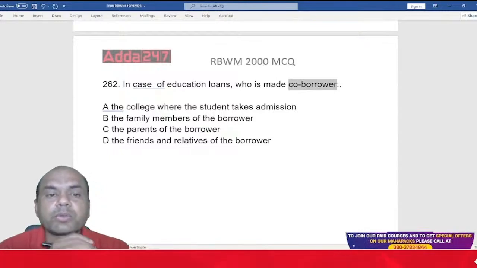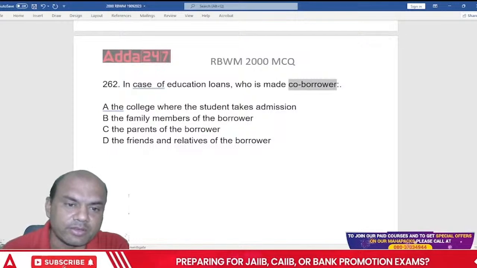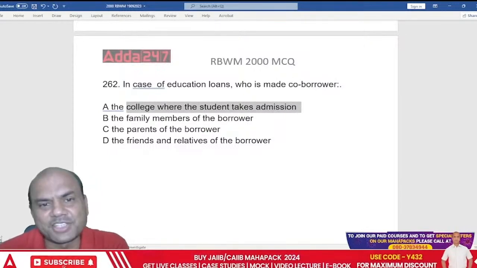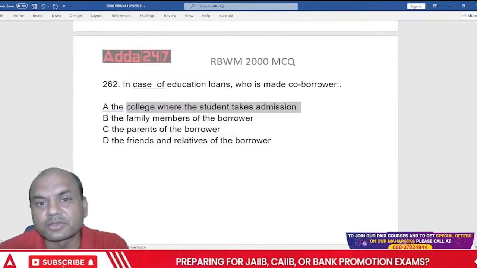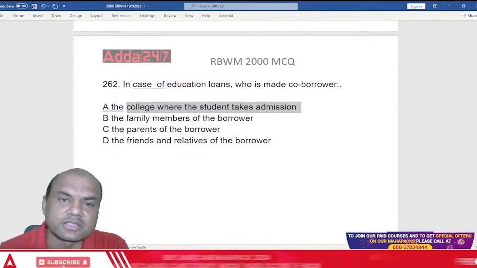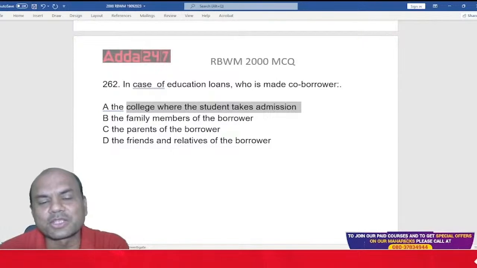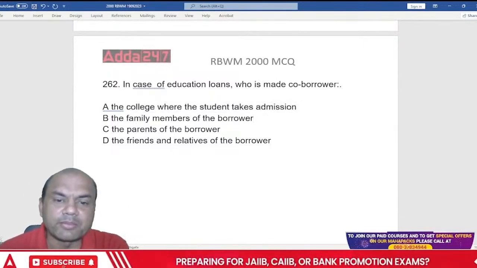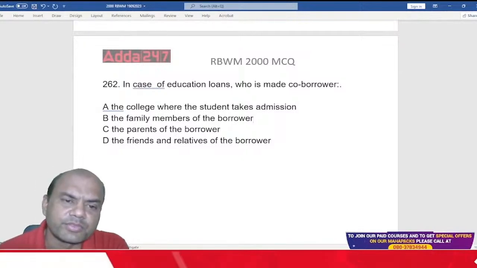So whom do we take as the co-borrower? The college where the student takes the admission. My God. This college will go bankrupt. There are, let's say, 1000 students in any college, suppose. College becomes the co-borrower to these students. College will go bankrupt, right? So that is out. Family members of the borrower, the parents of the borrower, friends and relatives of the borrower, near and dear ones.